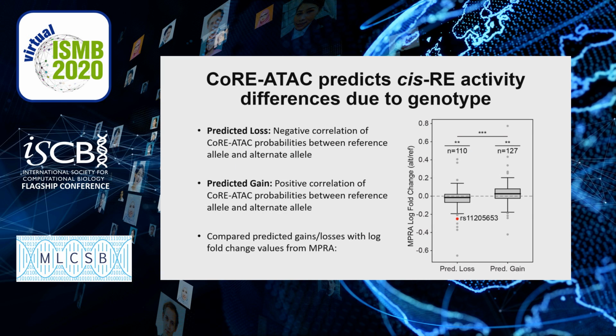We then separated all instances where CoRE-ATAC probabilities reflected predicted loss or predicted gain based on an individual's genotype. And then we compared those instances with gains and losses from MPRA log fold change values. And this showed that the MPRA log fold change values were concordant with the predicted loss and predicted gain values from CoRE-ATAC, suggesting that CoRE-ATAC has some evidence of being able to predict an individual's specific cis-regulatory element activity.